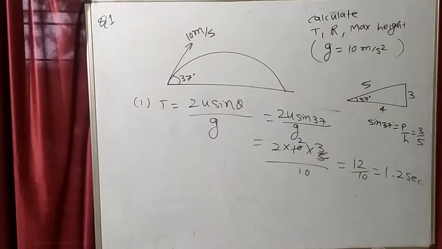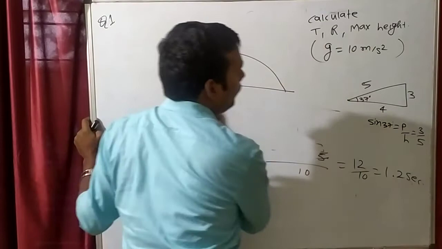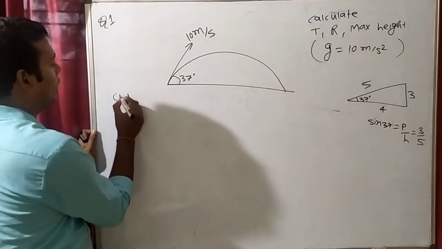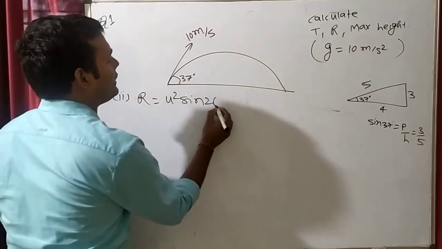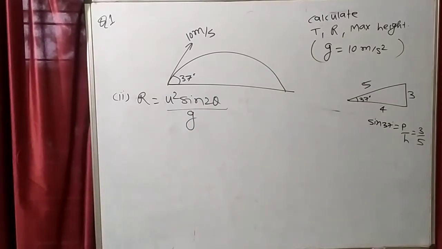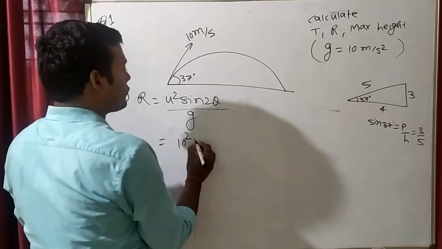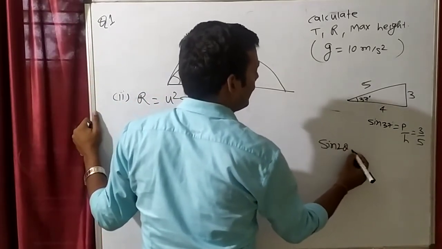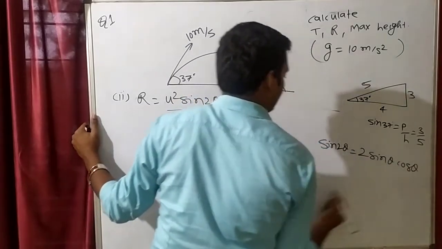Now you have to calculate range. What is the formula of range? Tell me. The range formula is u square sin 2 theta by g. So first solve it by yourself. u square sin 2 theta. What is the value of u? 10. So 10 square into sin 2 theta. What is the formula of sin 2 theta? Sin 2 theta can be written as 2 sin theta cos theta.